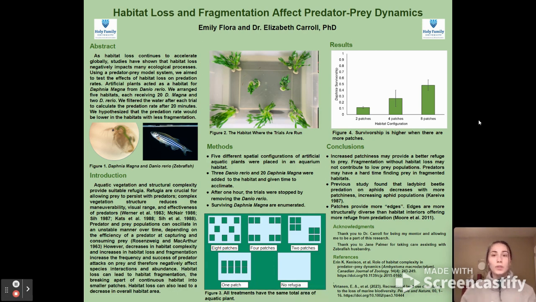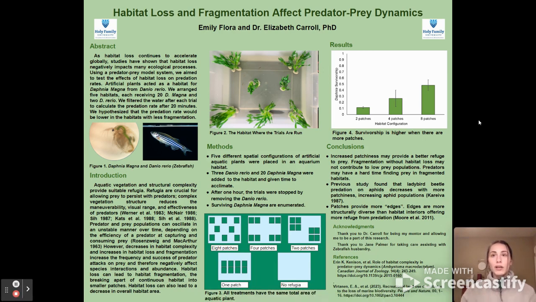These findings are supported by a previous study that found ladybird beetle predation on aphids decreased with more patchiness, increasing the aphid populations. Patches can also provide what are known as edges, and these edges are found to be more structurally diverse than habitat interiors, offering more refuge from predation.